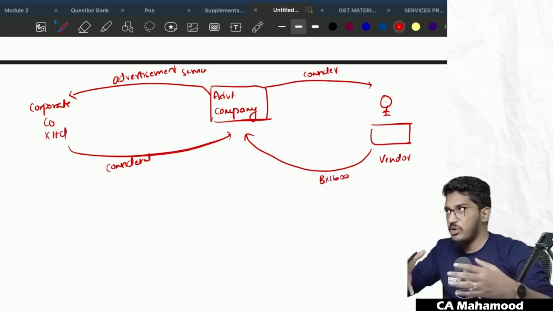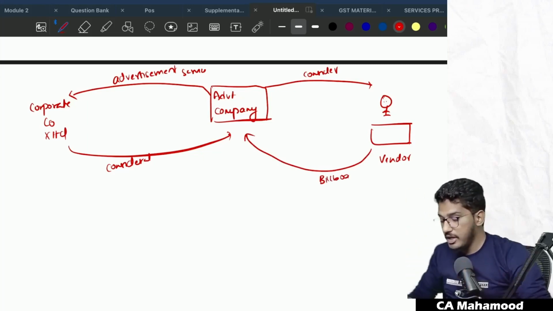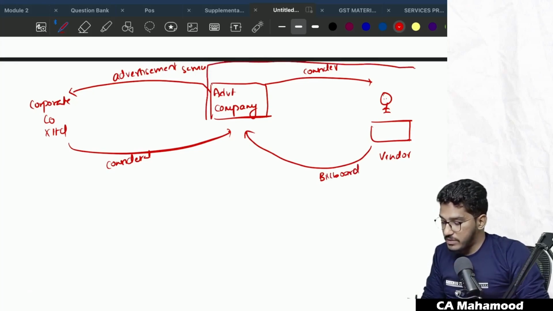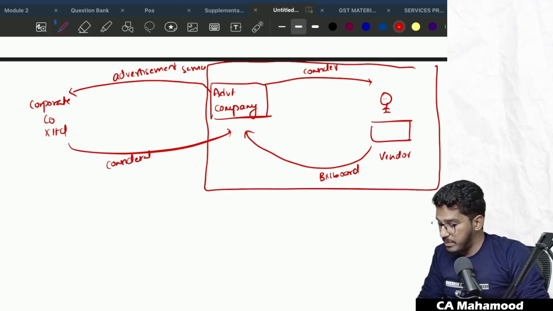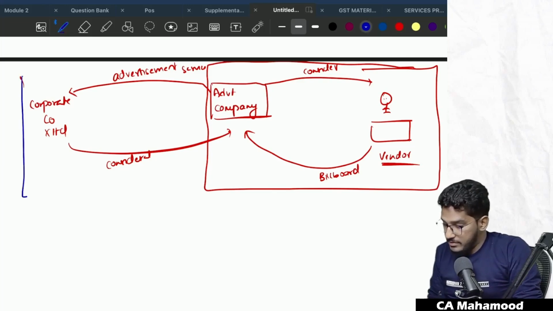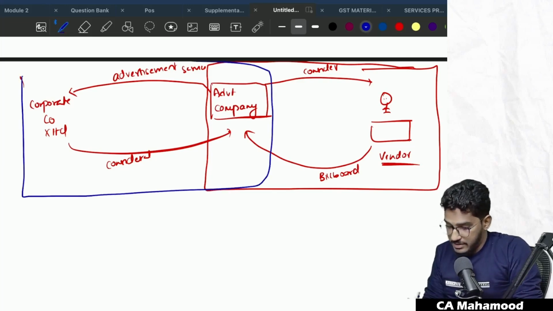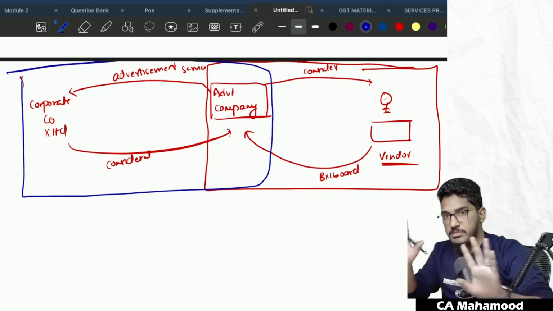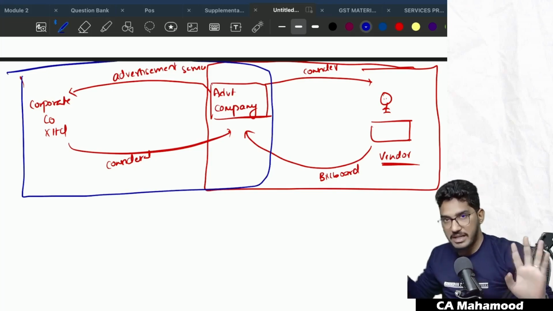Billboard or hoardings will be there, no? Big stands will be affixed on the land. So that billboard, they have taken it on rent. Now they are talking about how to determine place of supply in case of this service happening between the advertising company and the billboarding or hoarding vendor. Able to understand what I'm trying to say? See, between the corporate company and this advertising company, the service happening is advertisement services. This company has gone to the advertising company and told, we want you to do the advertisement for us. We want you to do the marketing for us.